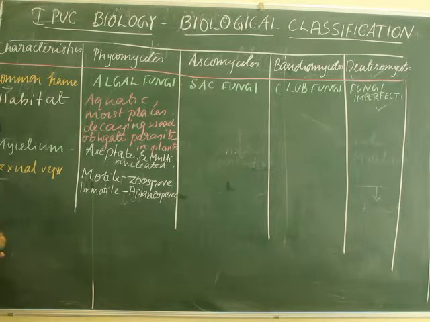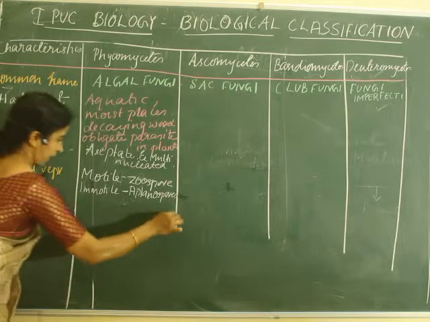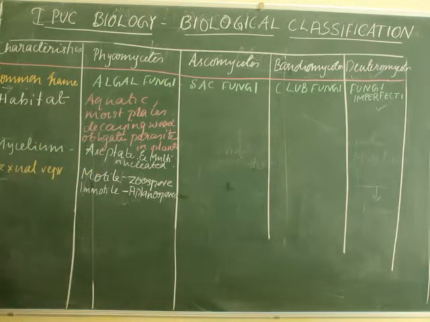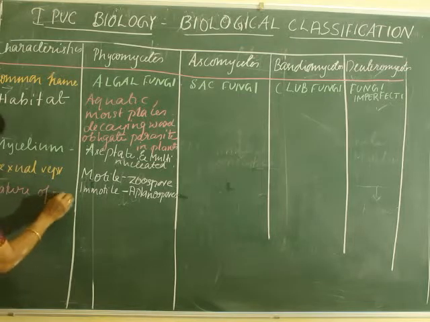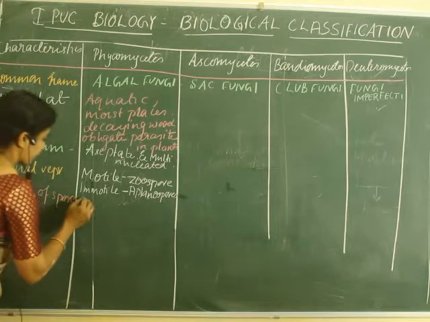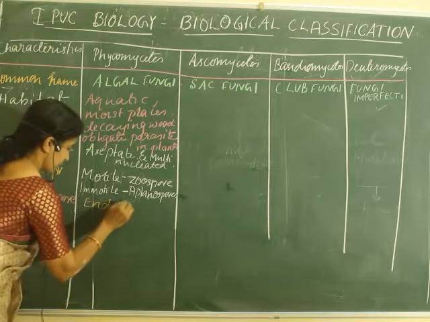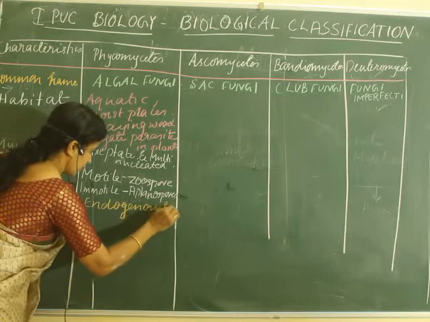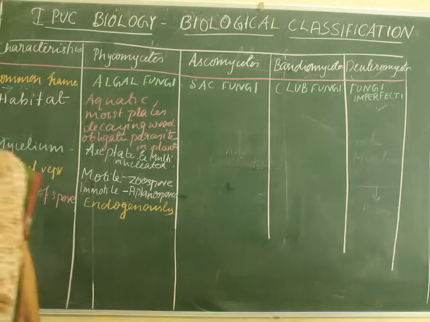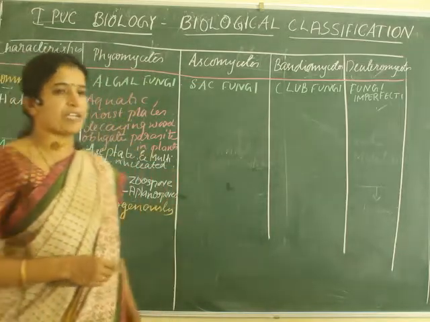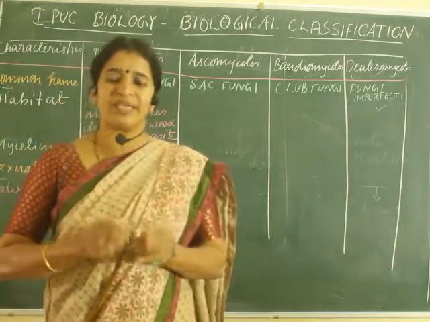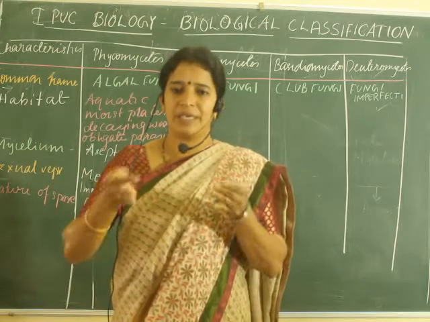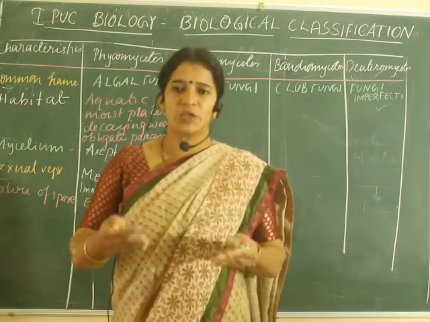Then the mode of spore formation. Another point we have understood is that in the kingdom fungi, the nature of spore formation is different. So the next category we will consider is the nature of spore formation. How is the spore formed in each fungus? Here it is formed endogenously. Endogenously means the spores are produced within their body.